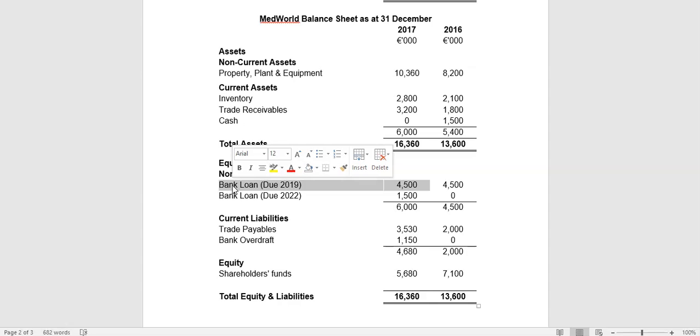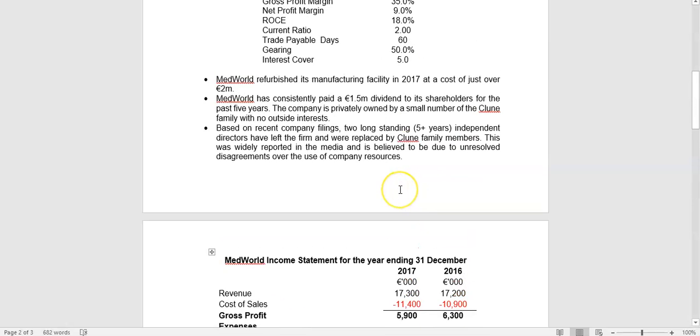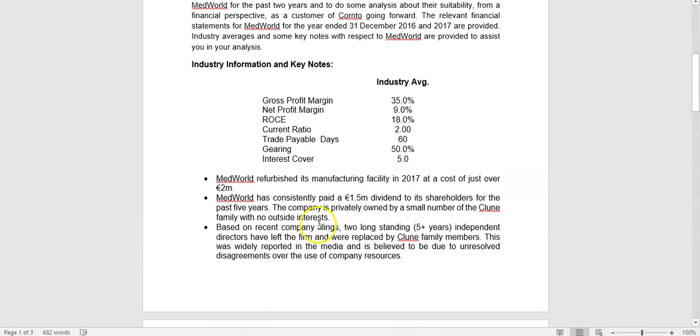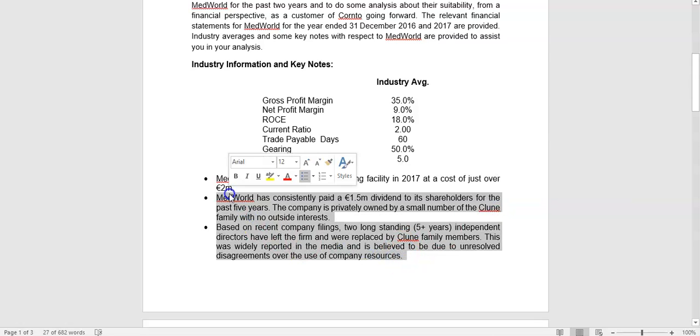So overall, their cash position, their profitability issues, and their governance issues, and a good student could say that, the fact that they continue to pay 1.5 million a dividend, and the fact that they're having rows with independent directors who are supposed to be there to help govern the overall organization, would give you a bit of a bad taste to say there's something wrong in this company.